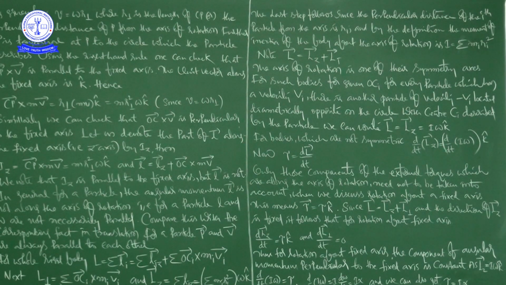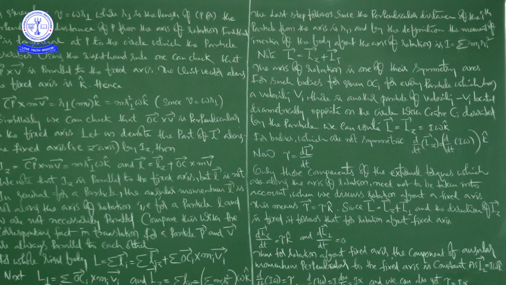Now for the rigid bodies, I want to give some information, so please concentrate. The rigid bodies which we have already considered in this chapter are generally symmetric about the axis of rotation. What does this mean? This means that the axis of rotation is one of their symmetry axes.